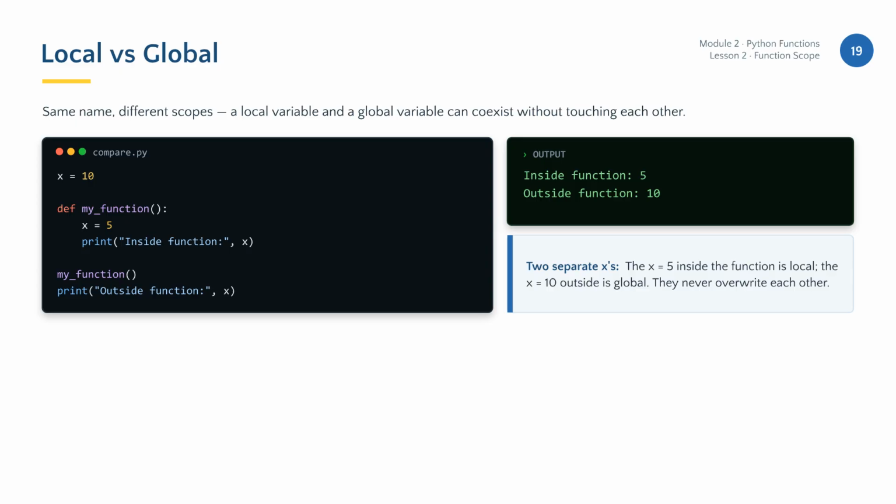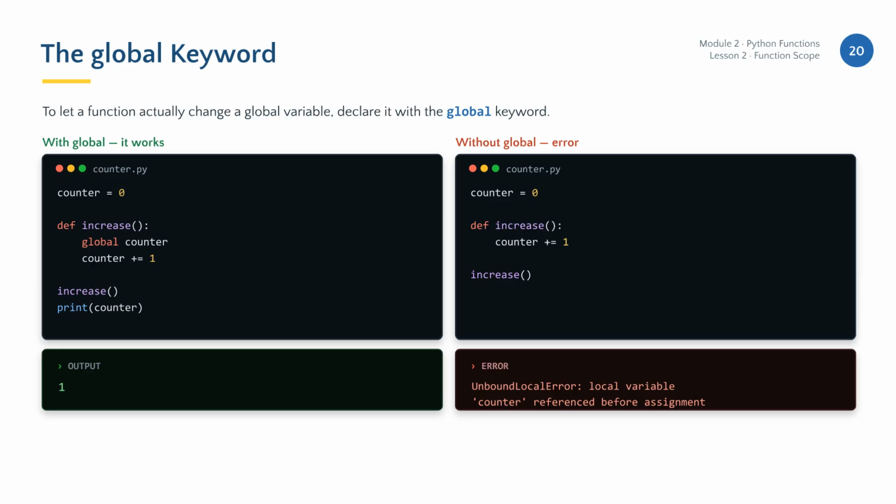It is entirely possible to use the same name for a local and a global variable. Python keeps them separate. Modifying the local variable inside a function will not affect the global variable with the same name, as they belong to different scopes. If you specifically need to modify a global variable inside a function, you must use the global keyword. Without it, attempting to modify a global variable will result in an unbound local error, as Python will assume you are trying to create a new local variable.